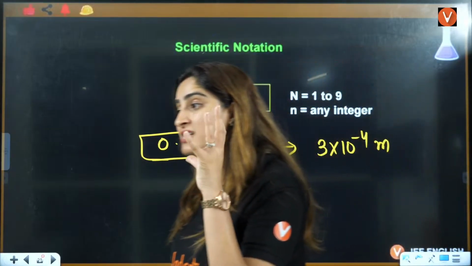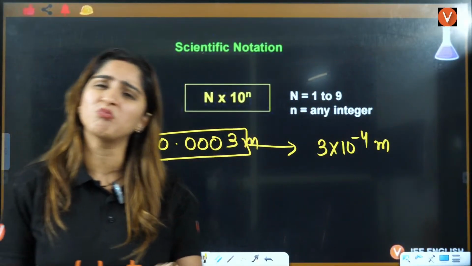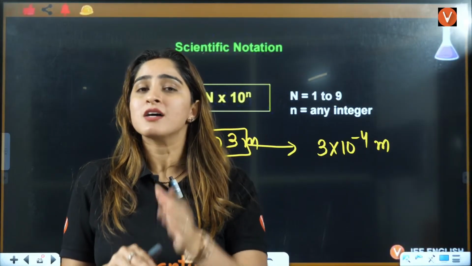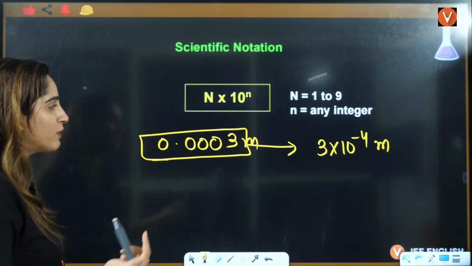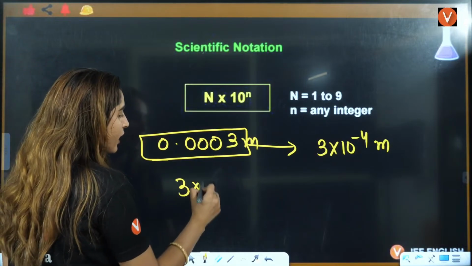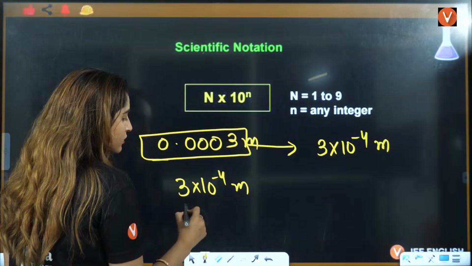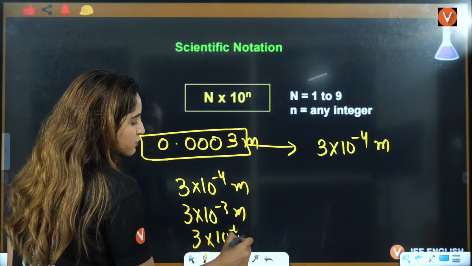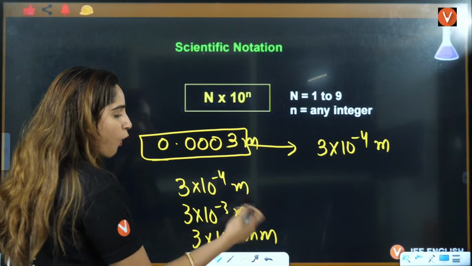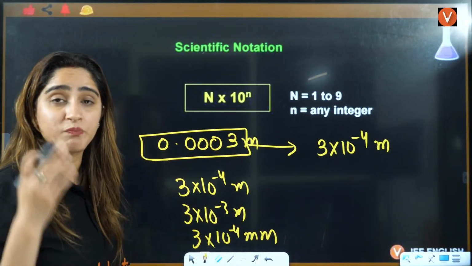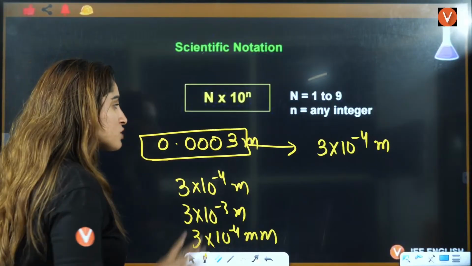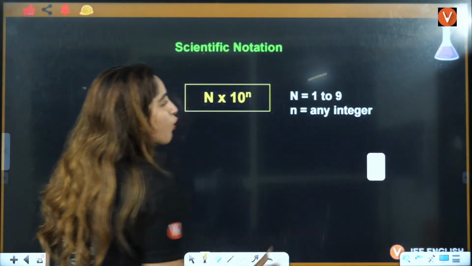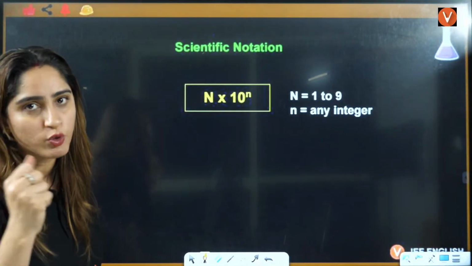That's why I have seen students put the formula correctly and do the calculation, but sometimes the options are quite close to each other. It's like 3 into 10 raised to minus 4 meter, 3 into 10 raised to minus 3 meter, 3 into 10 raised to minus 4 millimeter. All these options they will give you, and you will end up getting confused in the exam. So for these kinds of things, we should know conversion also, and how to convert into scientific notation.